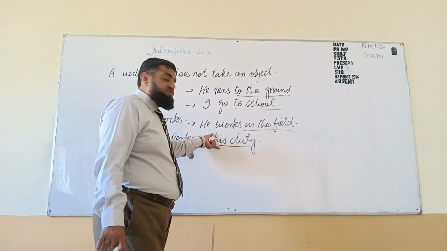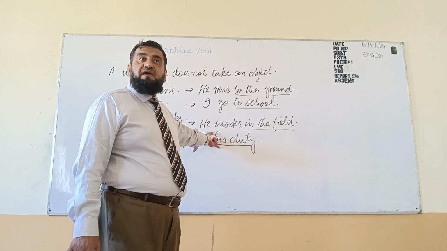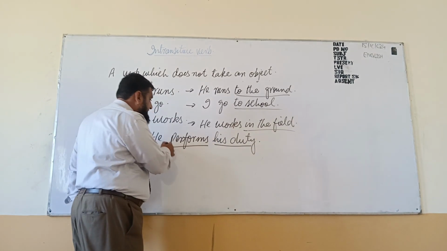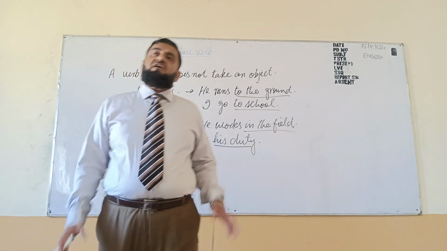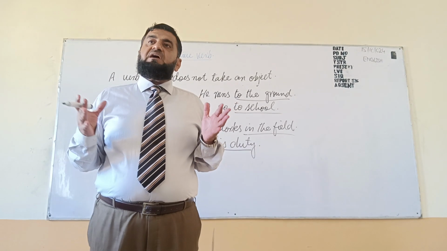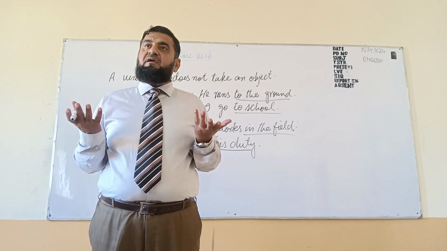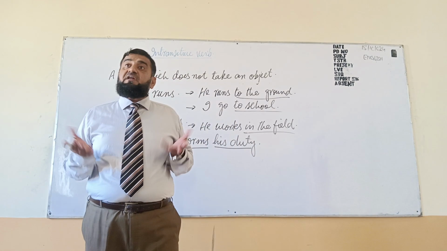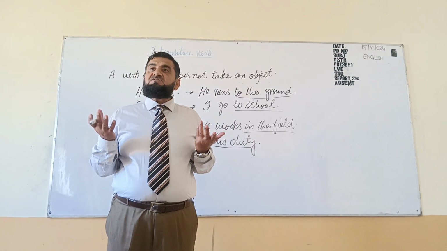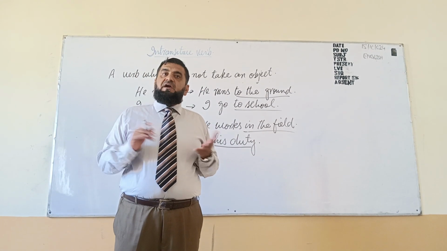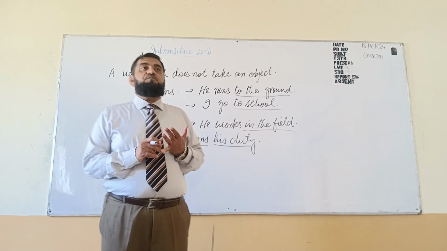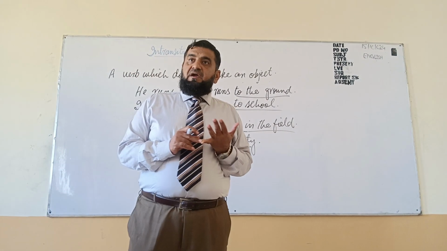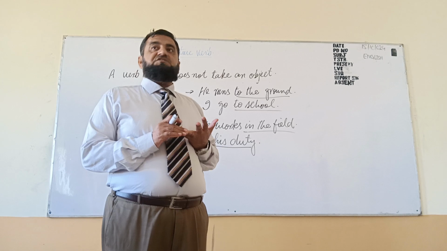It can be changed into passive voice. Why? This verb is transitive. If we say he performs, you will ask a question what he is performing. If I say he runs, you will not ask where he is running, because runs doesn't take an object and perform needs an object. So perform will be transitive and run will be intransitive.